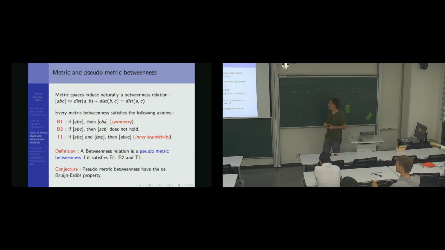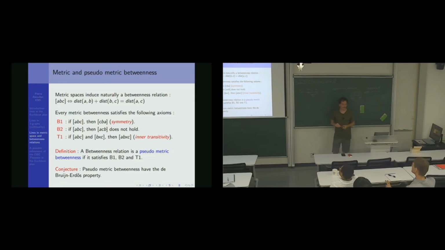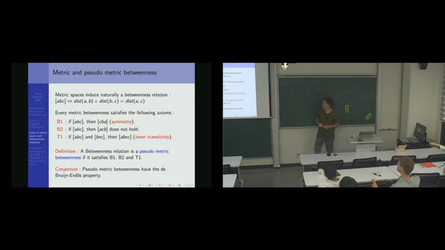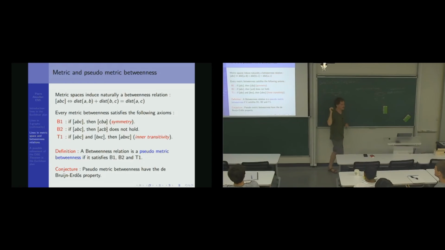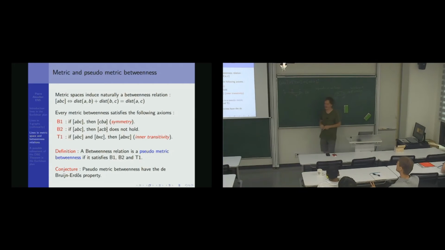Okay, a nice question would be, what are the other axioms that are satisfied by metric betweenness? Menger was the first to speak about that, inner transitivity that was satisfied by metric space, in the 30s. And Blumenthal tried to continue this line of research. He found 3 or 4 more axioms that involved 6 or 7 points, and then he stopped because it seems that there is no good answer to the question. If you give me a betweenness, I can decide in polynomial time if it is metric or not. I don't remember the proof, but the proof suggests that there will not be a simple set of axioms that will give you that. Okay.